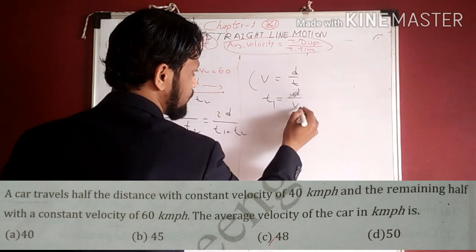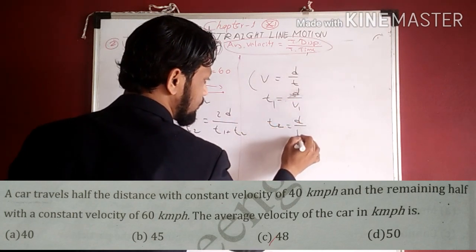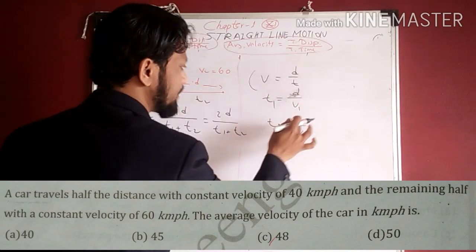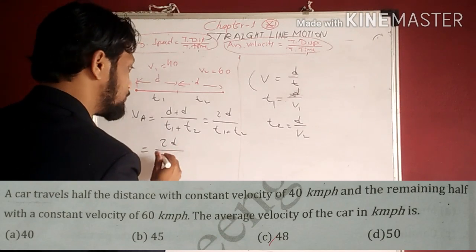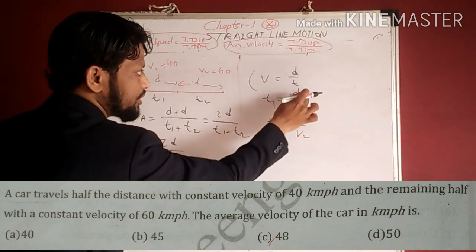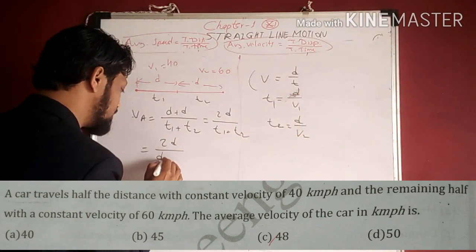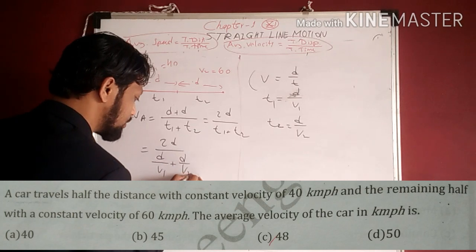For t1, d upon v1 is there, and for t2, d upon v2 is there, because this distance is the same, these half distances are equal. So here we use this formula in place of t1 and t2. We will put the values: t1 is equal to d upon v1 and t2 is equal to d upon v2.